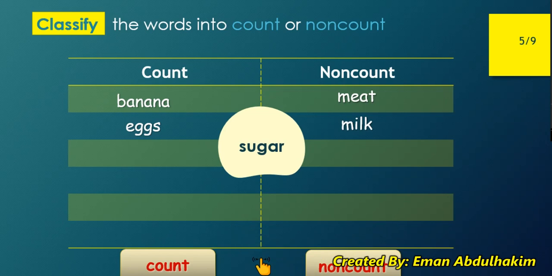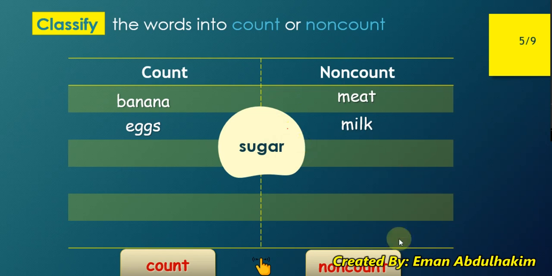Okay, sugar. My sugar pies. Think about it. Sugar. Can I add 2 spoons of sugar to your coffee? So what if I added an S here? Is it gonna be correct? It's not gonna be correct.